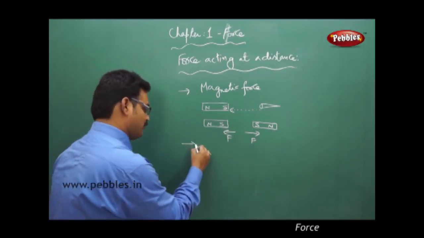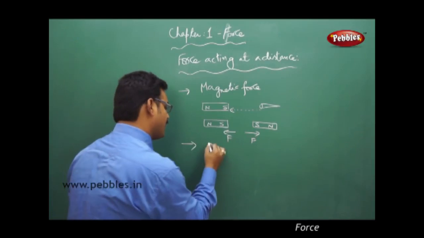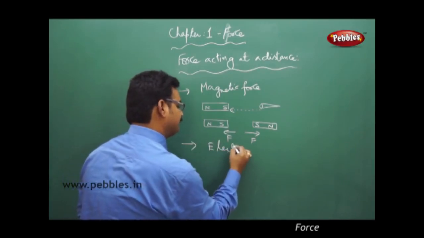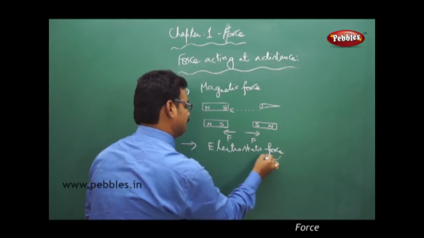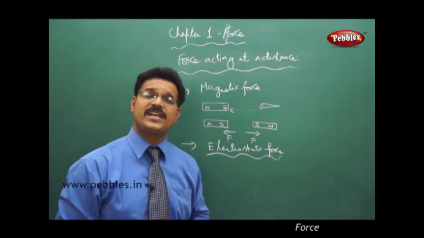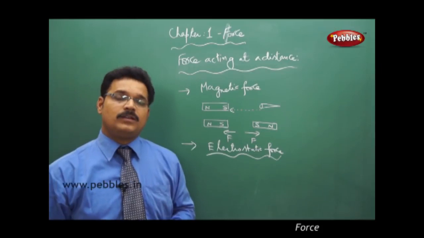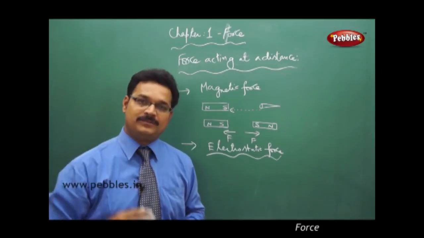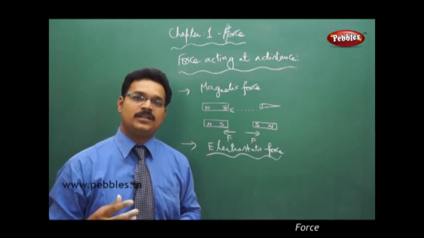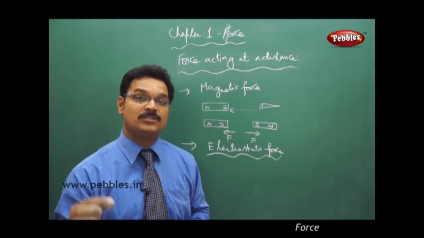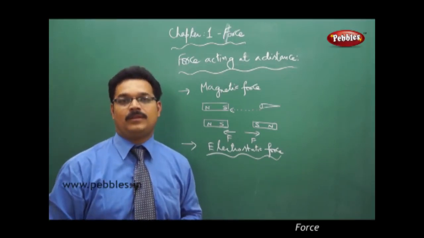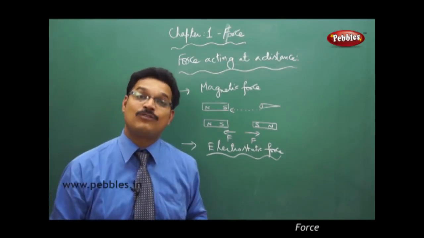Now the second type of force, electrostatic force. You know the current. Current is produced because of moving charged particles, and these moving charged particles are electrons.